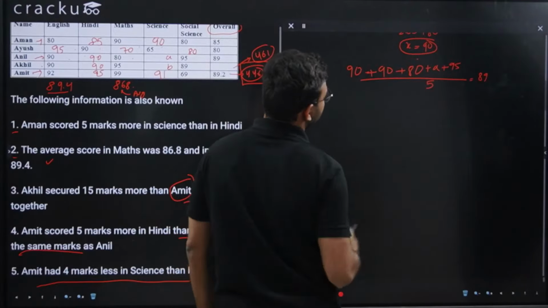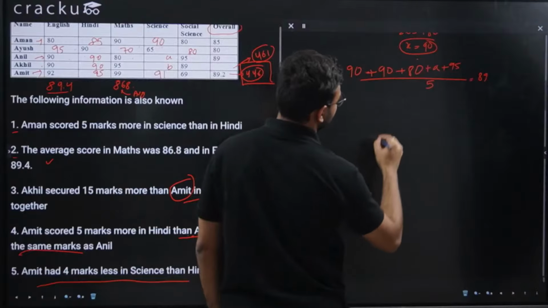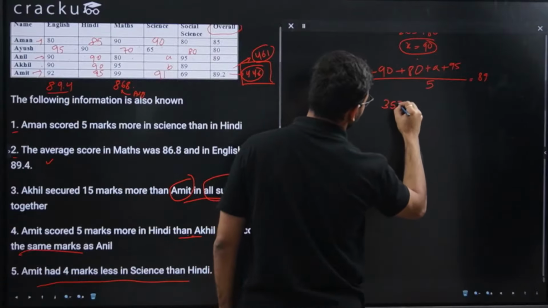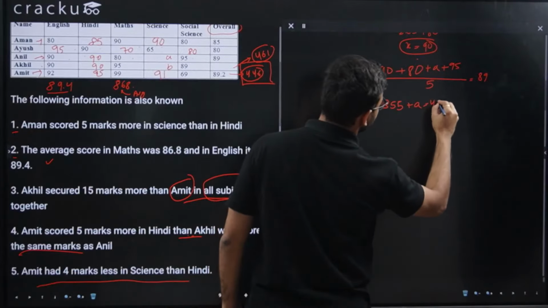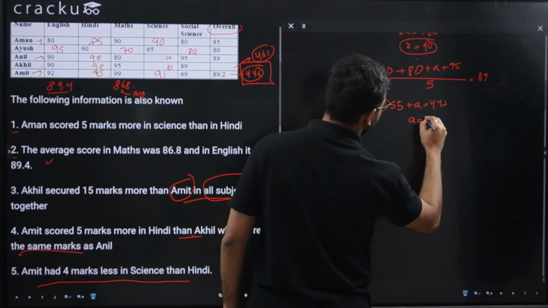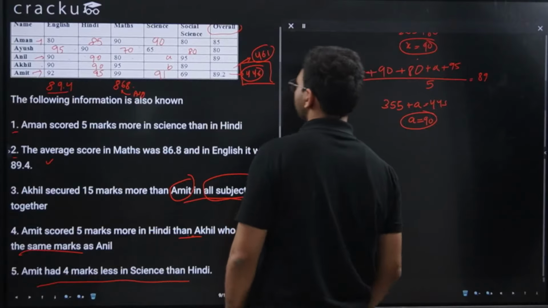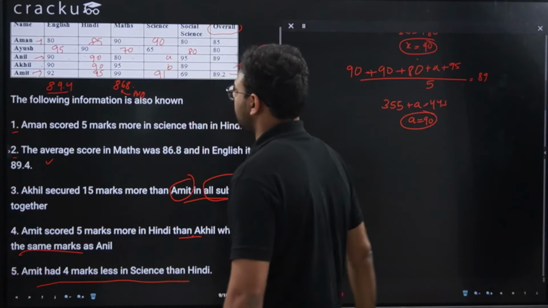Now 90 plus 90 is 180, 180 plus 80 is 260, 260 plus 95 is 355. So 355 plus A will be 89 into 5, which is 445. So the value of A will be 90.